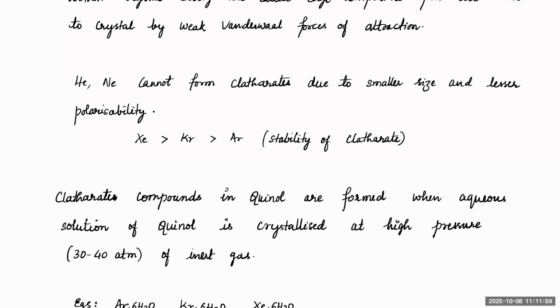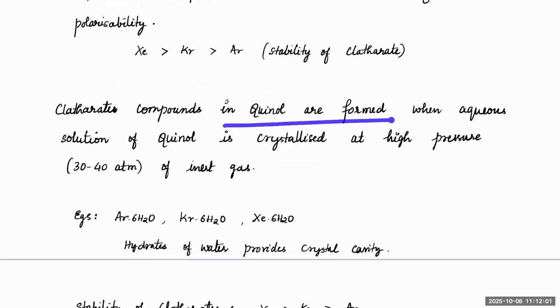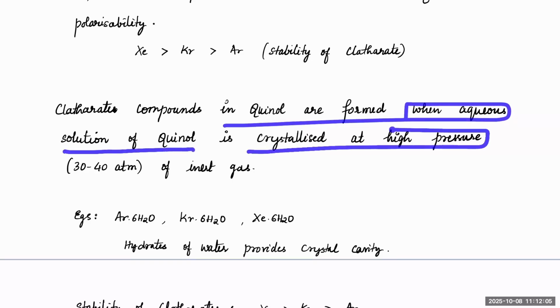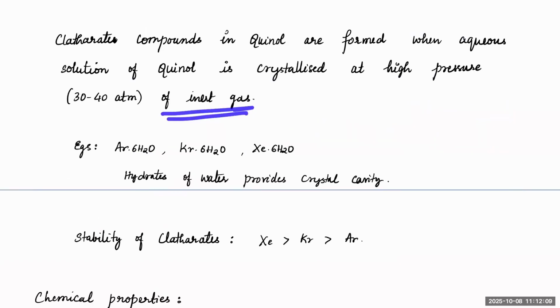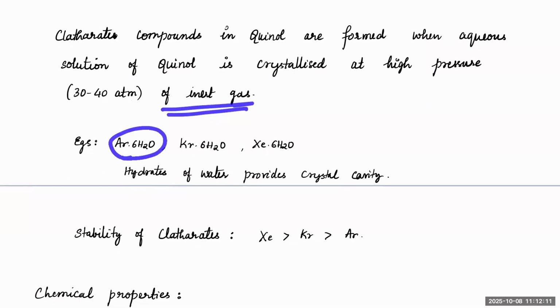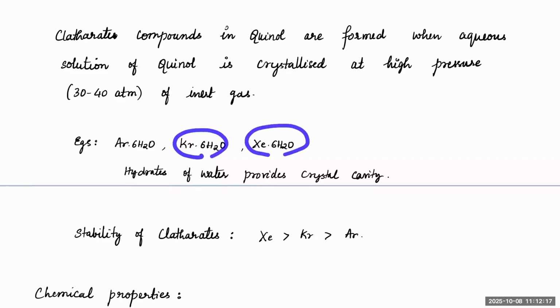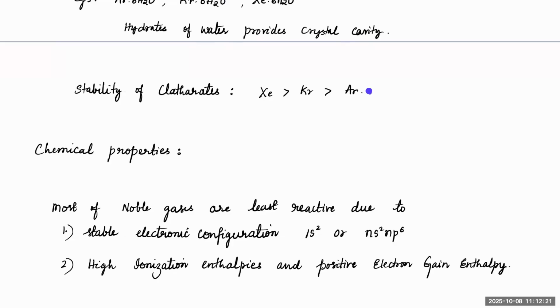Clathrates in quinol are formed when an aqueous solution of quinol is crystallized at high pressure. That's how we will store it. You can see argon in ice form will have, for every argon, six water molecules, and likewise krypton and xenon. They are all hydrates of water. Stability of clathrates will also be based on the size: bigger the size, more is the stability.